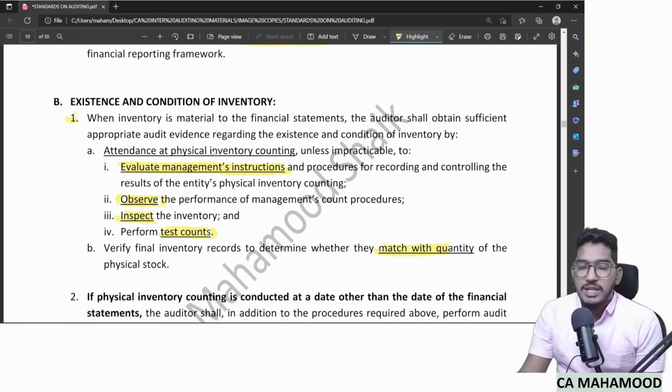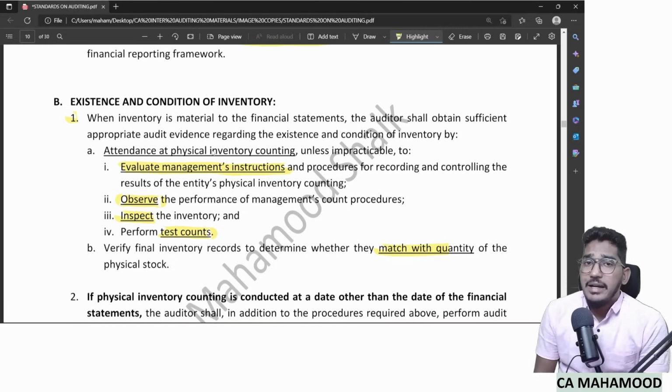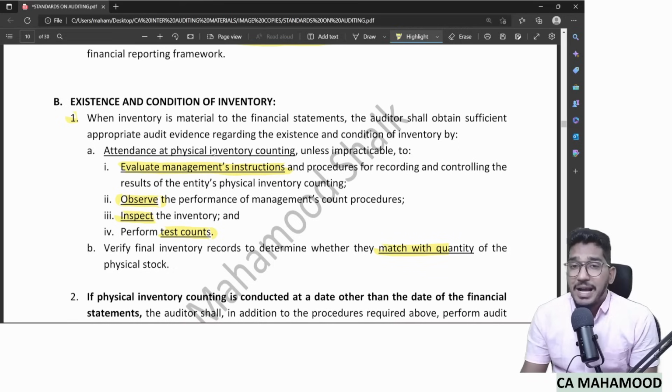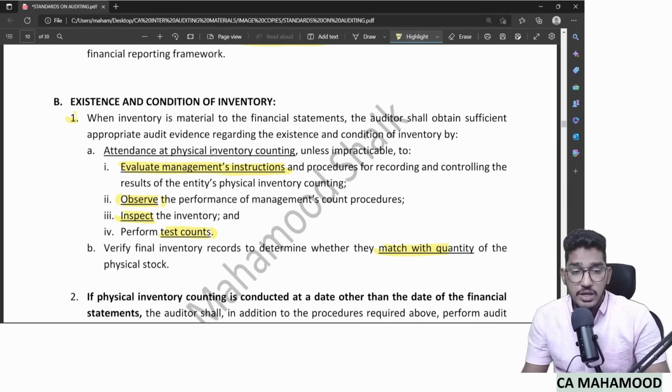So the auditor should obtain audit evidence regarding existence and condition of inventory by attending the inventory counting process done by management. By attending there, evaluate and understand management's instructions and procedures, observe how they are counting, inspect the quality of inventory, and also perform some test counts. Next, check whether the stock is matching with the books or not.